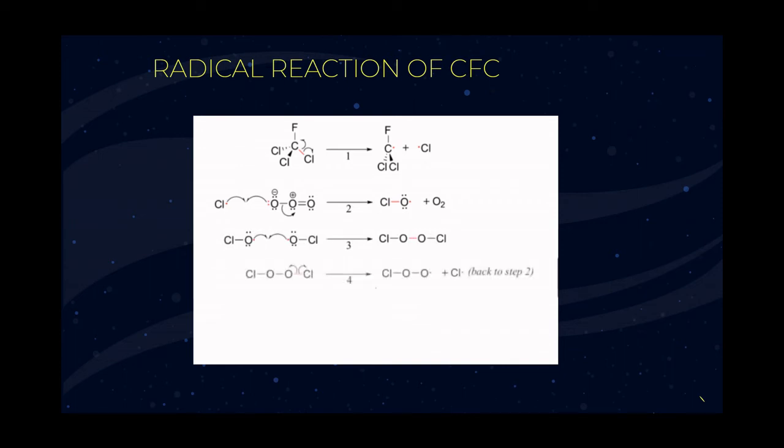Chlorine peroxide is unstable and may undergo an initiation reaction by UV light to cleave either side of the ClO bonds to produce a maximum of 2 chlorine radicals, which may then react again with other ozone molecules as shown in step number 2, thus repeating the cycle once more.